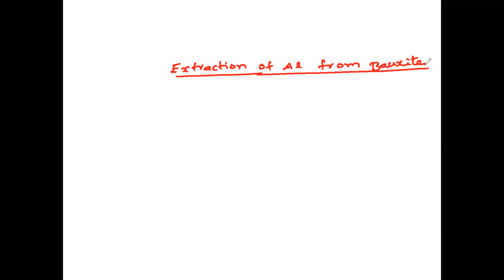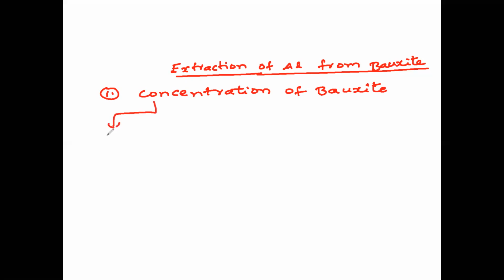So in this extraction of aluminum from bauxite, first we have concentration of bauxite. Concentration of bauxite can be done in this first process.